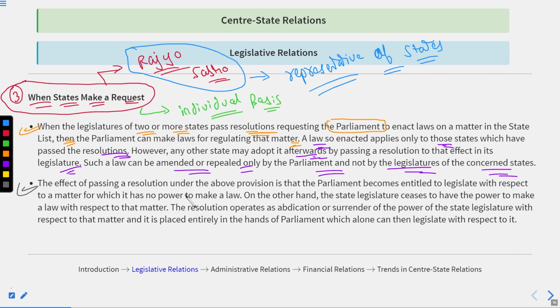The effect of passing a resolution under the above provision is that the parliament becomes entitled to legislate with respect to a matter for which it has no power to make a law.